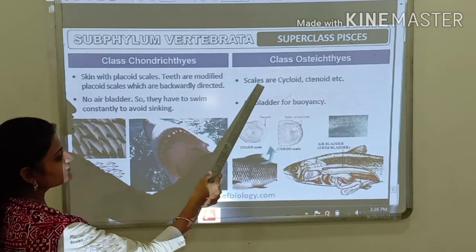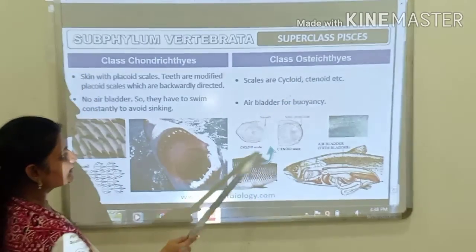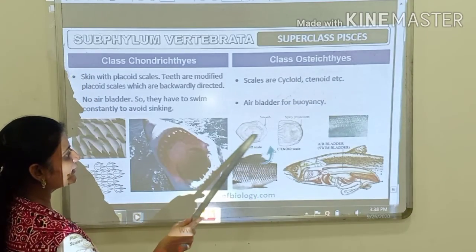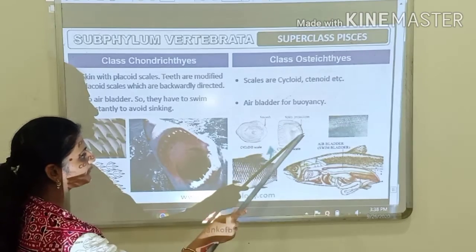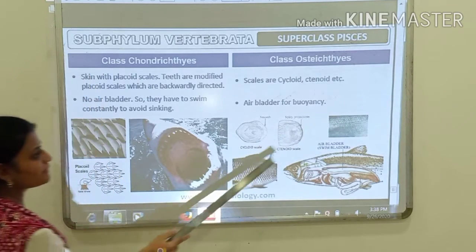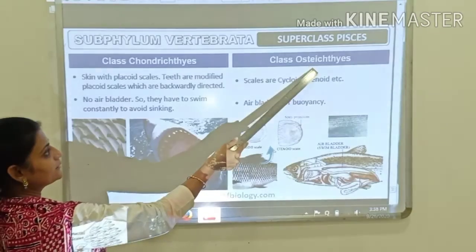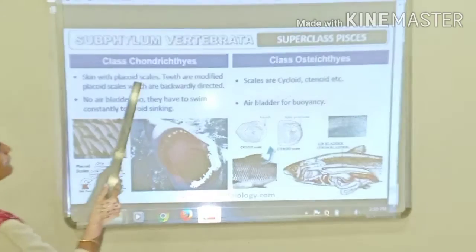Here the scales are cycloid or ctenoid. Okay, look here, cycloid is like this, or else ctenoid. You can see like this, projections are there. Spiny projections will be present here. So scales are cycloid or ctenoid in Osteichthyes, whereas they are placoid in Chondrichthyes.